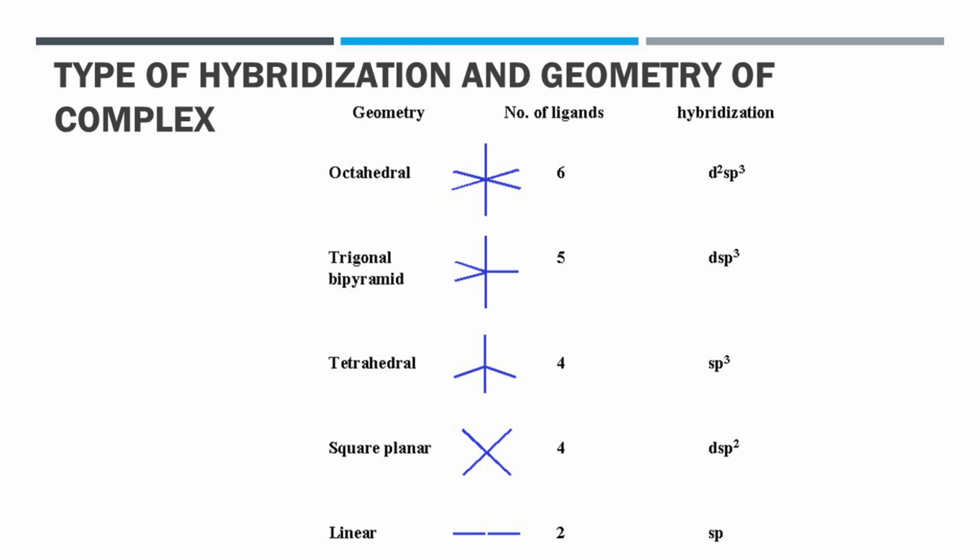If hybridization is of the type dsp2 with four ligands, then the structure is square planar. If hybridization is of the type dsp3 with five ligands, then the geometry or structure is trigonal bipyramidal. And if the hybridization is of the type d2sp3 or sp3d2 with six ligands, then the geometry or the structure of the complex is octahedral.